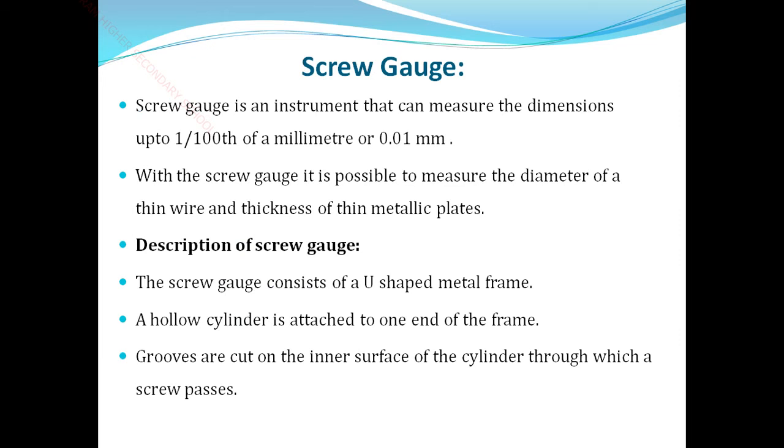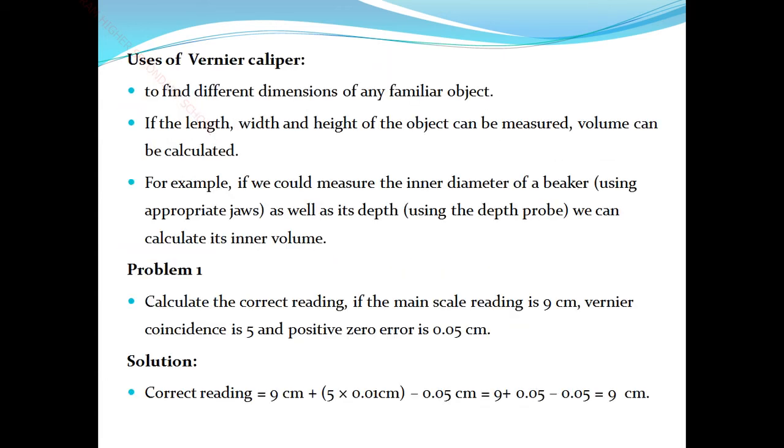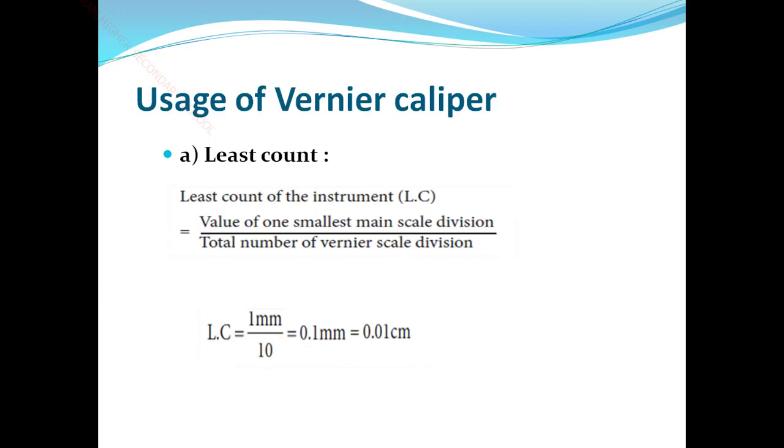Screw gauge is an instrument with which we can measure dimensions up to 1/100th of a millimeter, or 0.01 millimeter. So with the screw gauge it is possible to measure the diameter of a thin wire and the thickness of thin metallic plates. அப்போ ஒரு thin wire ஓட diameter measure பண்ண, metallic plates, metallic balls ஓட thickness மெஷர் பண்ணுறதுக்கு நம்ம screw gauge யூஸ் பண்ணுறோம். பட் Vernier calipers நம்ம எதுக்கு யூஸ் பண்ணுறோம் அப்படின்னா only for measuring small lengths, smallest length மெஷர் பண்ணுறதுக்கு தான் நம்ம Vernier calipers. This is a Vernier calipers.